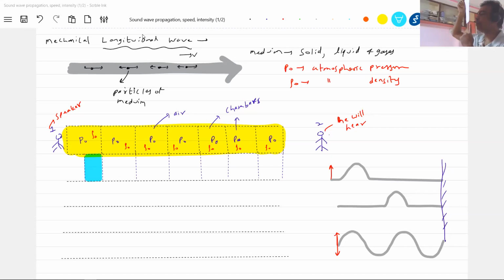Are you able to see the tip? The tip will start moving, no? If I speak still louder, hello, it will start moving.